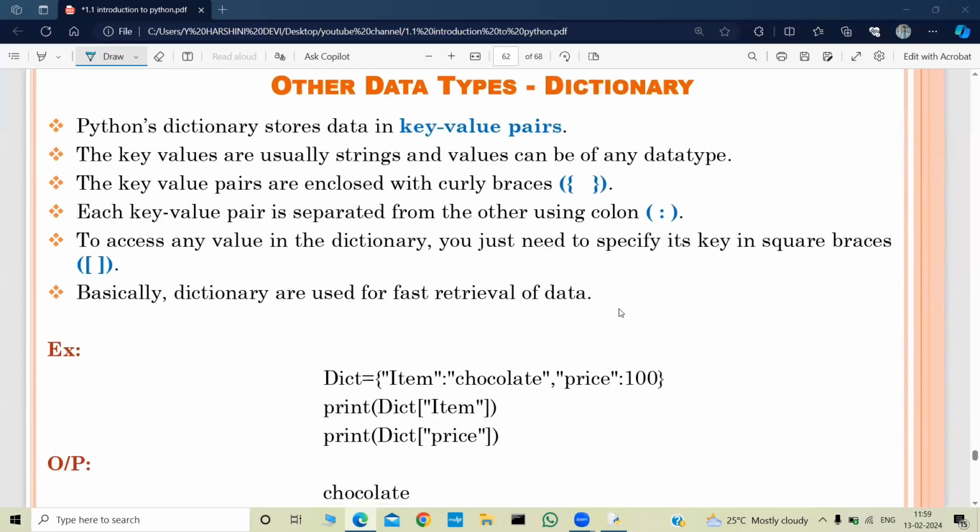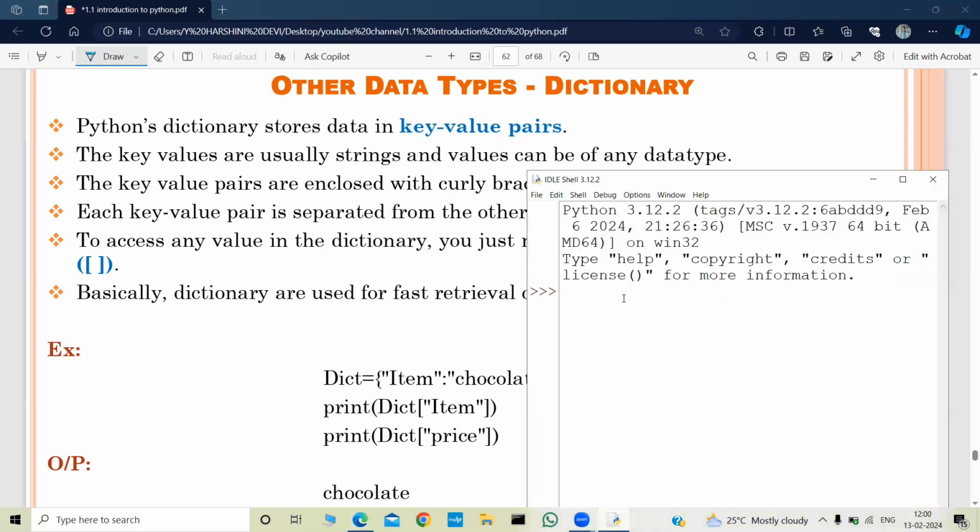And the next data type is dictionary. Python's dictionary stores data in key value pairs. The key values are usually strings and values can be of any data type. The key value pairs are enclosed within curly braces. Each key value pair is separated from the other using a colon. Let us declare a dictionary.